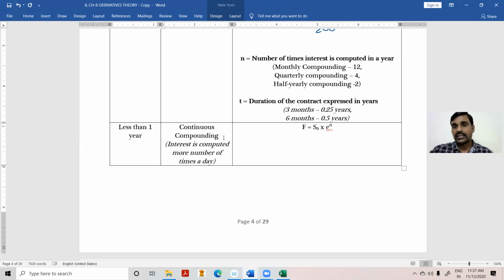That is the point. Simple as e to the power of value. Since it is a complicated problem, in the exam they will give the values. You have to simply substitute the e to the power of RT values.